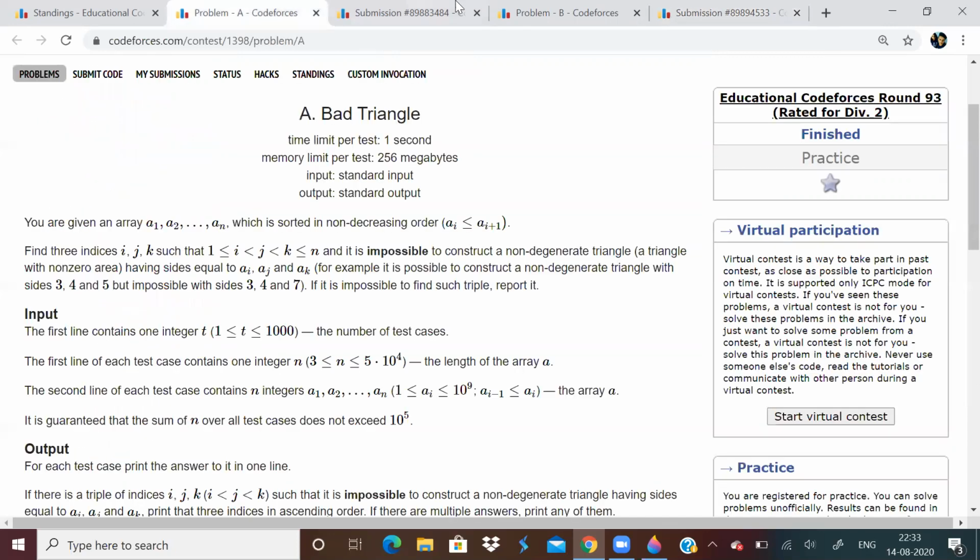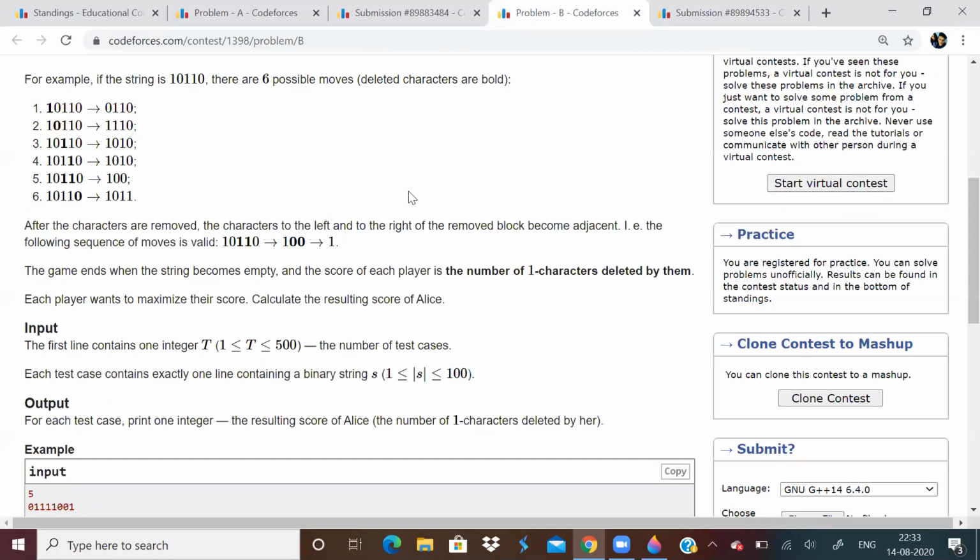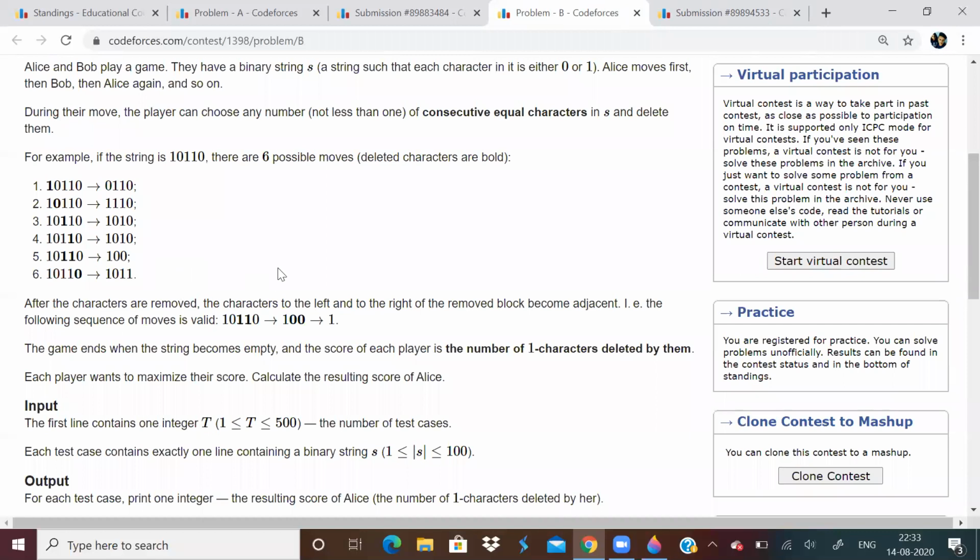So this was problem A and B. And that's all for this video. It is very simple. Both the problems are quite easy. If you had not solved them, or if you are confused, or if you wanted to verify this is correct.